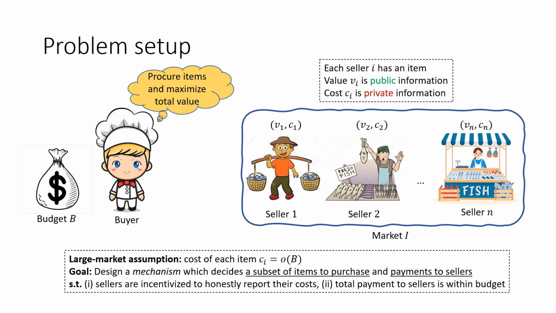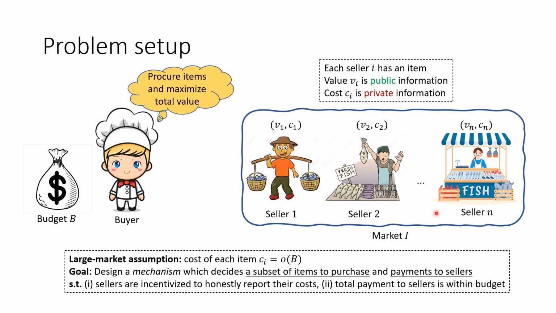In budget feasible mechanism design, there's a single buyer who has a budget B. And there's a market I. There are n sellers in the market. Each seller has an item, and the item has a value V and a cost C. Value V is public information, which is known to the buyer, but the cost C is private information, which is only known to the seller himself.